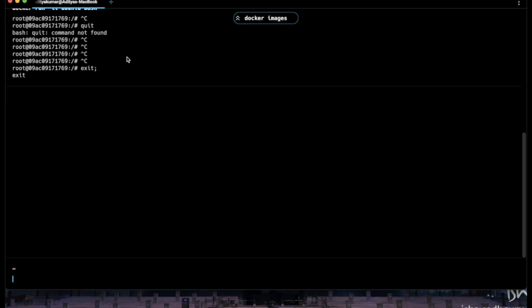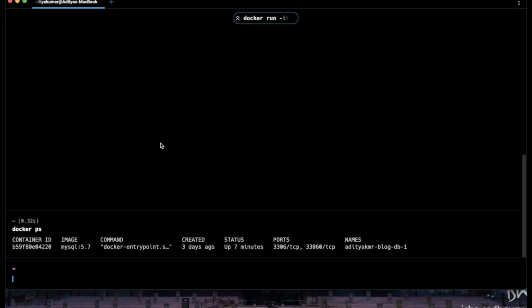I hope my terminal is visible. Now first of all let me check my Docker and see if there is any container running. This container is running, but we don't really care about this one. To run the Ubuntu image, we just need to run docker pull ubuntu.